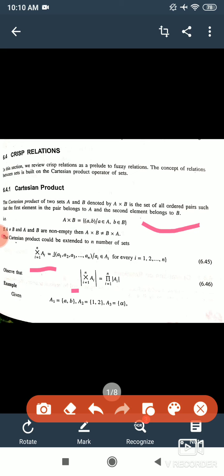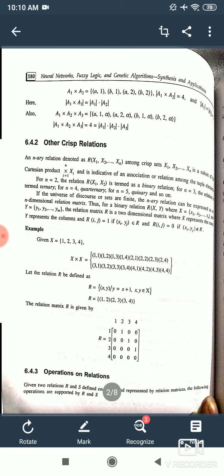Now if we see the cardinality of the Cartesian product of A, it is always equal to the product of the cardinalities. I have given you the notes of partitioning. It is equal to the product of the cardinalities of the individual sets. I will explain with the help of a very simple example.